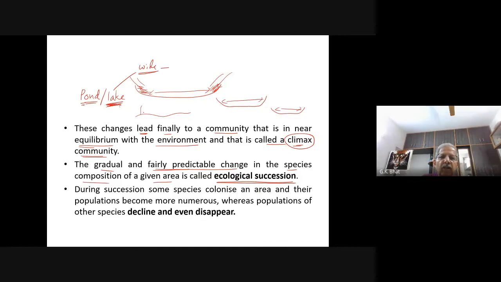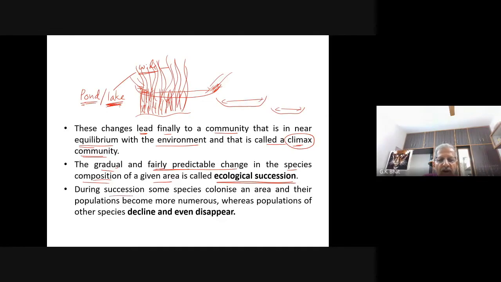After that, you see grasses grow there. After that, you see small herbs grow there. After that, sometimes you see shrubs grow there. And after several millions of years, you see that this land gets transformed into forested land. Understood, Diti? Understood, clear? Right? So, the gradual, fairly predictable change in the species composition of a given area is called ecological succession.